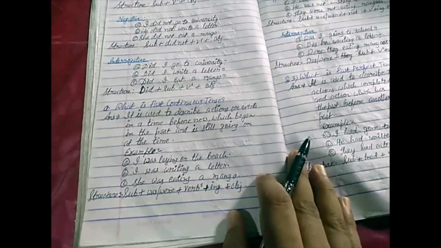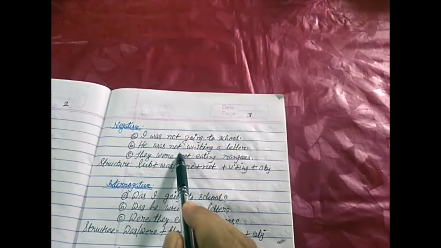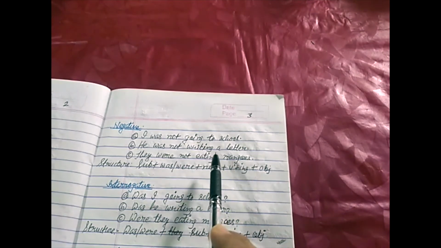Now we will see the negative form and interrogative form of past continuous tense. In negative form, I told you earlier, students, that we have to put not after the helping verb or auxiliary verb. Now here you can see easily. I was not going to school. After was, not is placed. He was not writing a letter. After was, not is placed. They were not eating mangoes. After the auxiliary verb were, not is placed. So in all these sentences, not is placed to make them negative. I hope this is clear to all of you students.